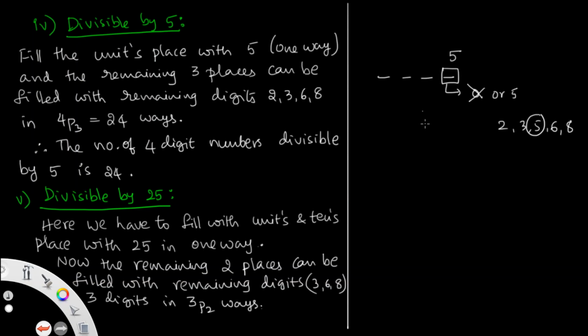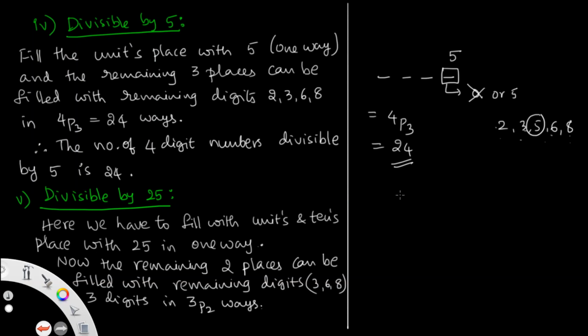If it is filled by 5, then you get 4 digits remaining and 3 places. The remaining 3 places can be filled with the remaining digits 2, 3, 6, 8. This can be done in 4P3 ways, and the value is 24. And the units place is filled in one way, so 24 into 1 is 24. This is the answer: 24 numbers will be divisible by 5 out of the given integers 2, 3, 5, 6, 8.